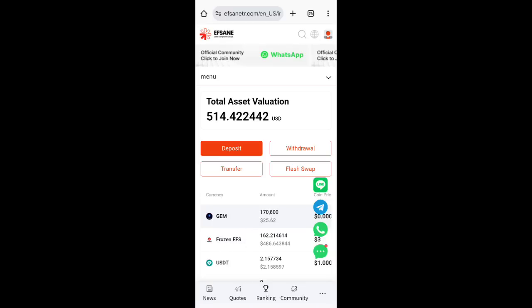And now, for new users, what you'll be given is 12 EFS. Now this is equivalent to $12. Why is it equivalent to $12? Now this EFS token is expected to list at $6 per one, and what you are receiving as a new member is 12 EFS token. Do you understand? Now 6 times 2, that 6 times 2 gives you what? It gives you 12. So that is what makes it $12.